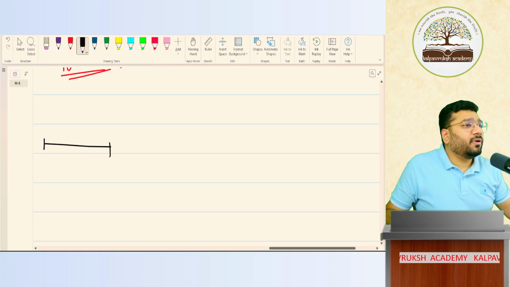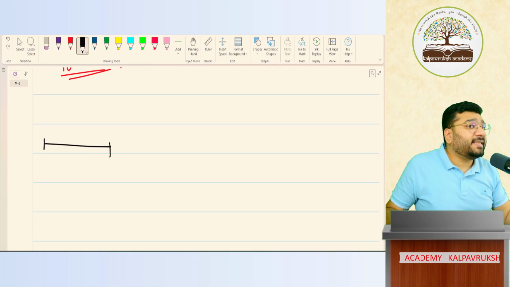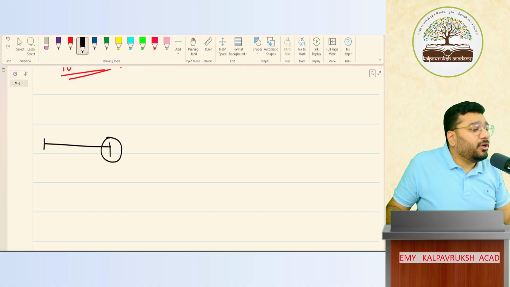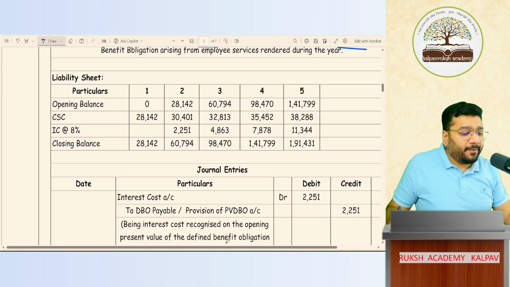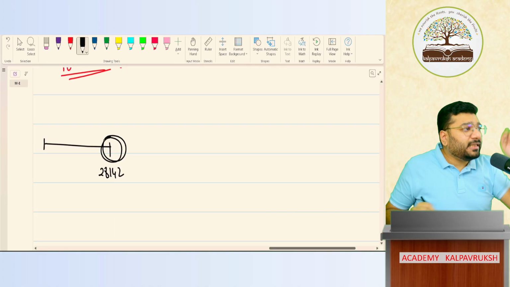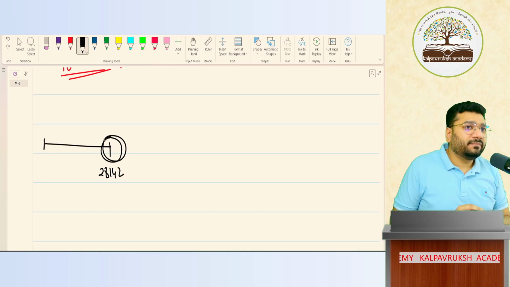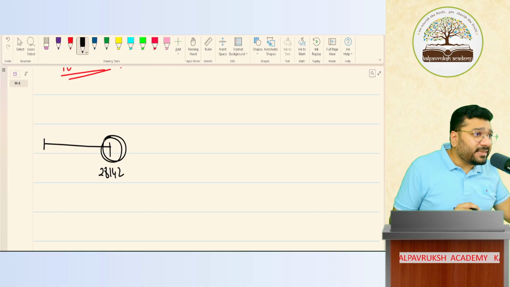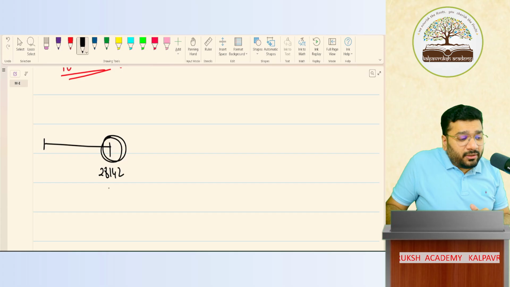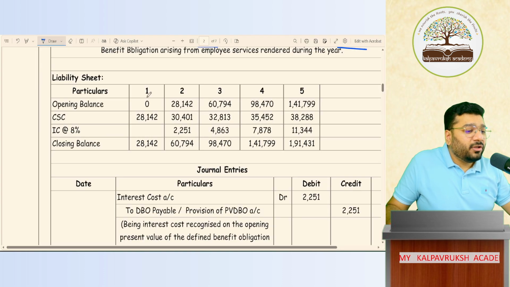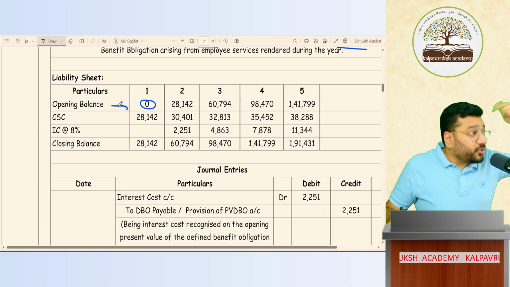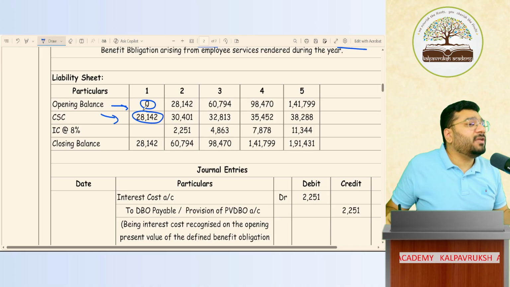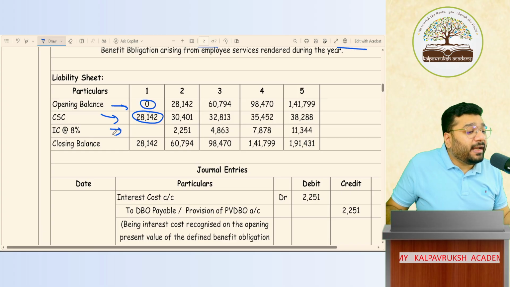My simple question to all of you: this entry you created, when did you pass this entry? At the end of year 1. How much is the amount? 28,142. The day when you're creating the provision, the same day, did inflation come? No. Did interest come? No. So on this, interest is 0. Opening balance of CAC is 0, because you recorded CAC now only for the first time for 28,142. On that date, will you create any interest?